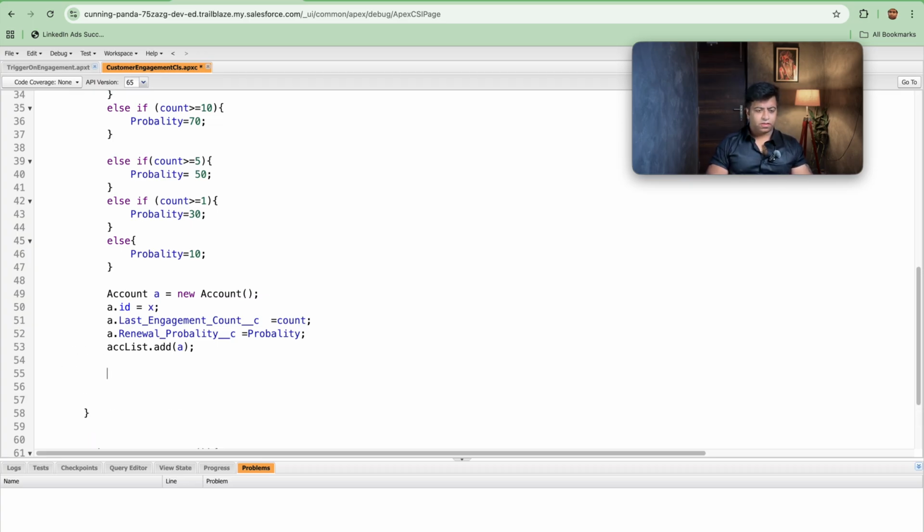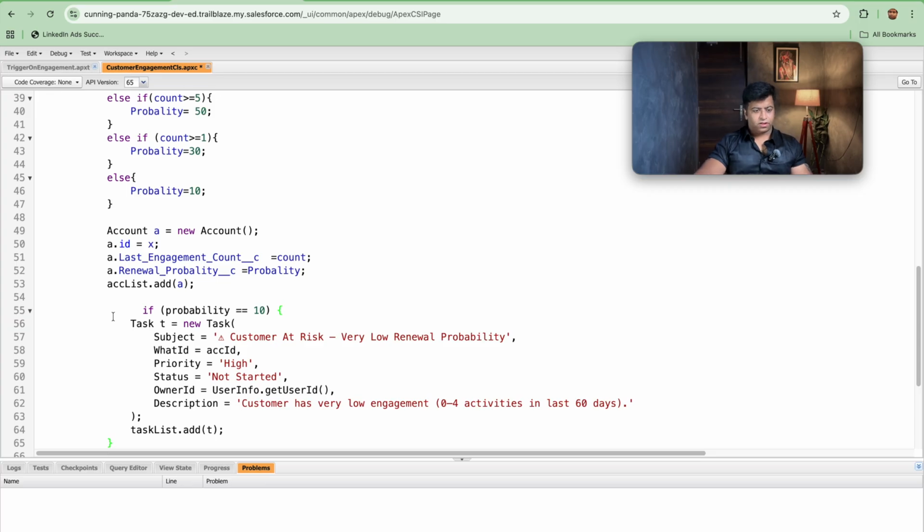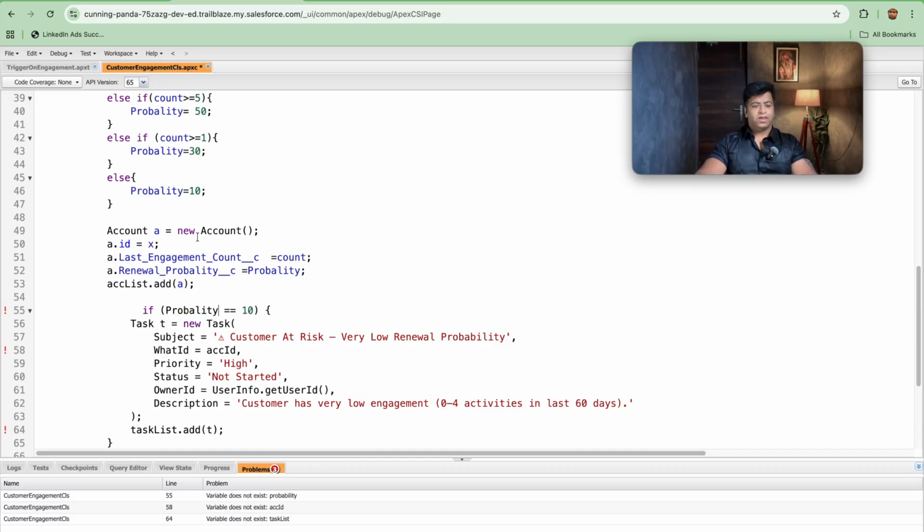Since this list has been added, let's copy this variable: if probability is equal to 10, because we are giving 4 to 5 values. In either case it will be picking any of these; the else part will always run if the count is less than 10.